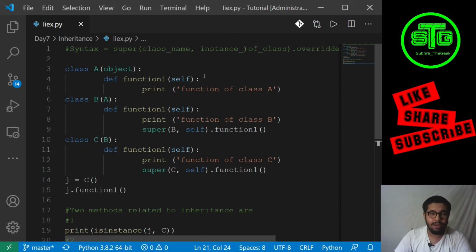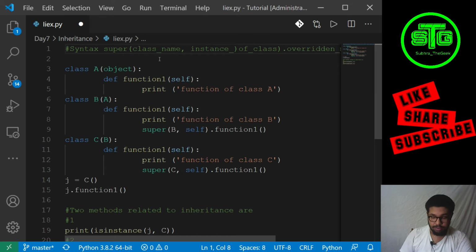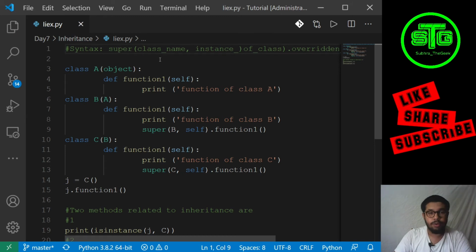Now function 1 is the function of the class A, and syntax. So function 1 is again a method of the class B, and it is calling super(B, self).function1(). It will call this function. So super B is now the class.